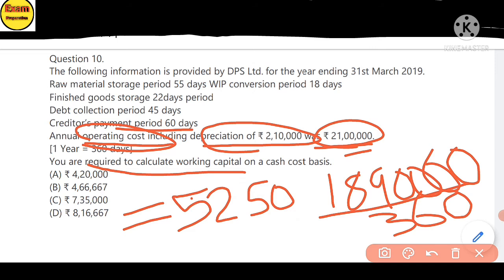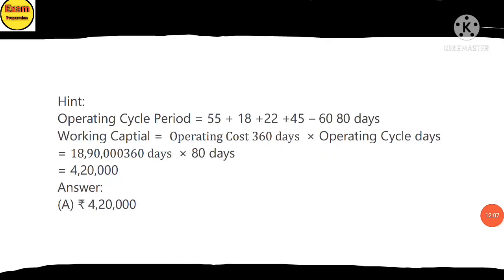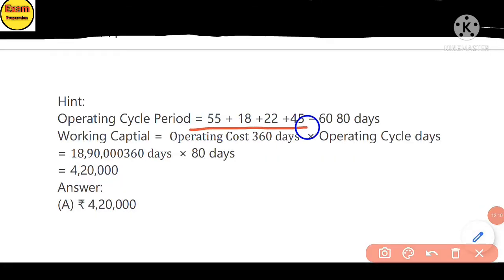Next, in this question, add raw material storage period, work in progress conversion period, finished goods storage period, and debtors period of 45 days. You will subtract the liability period, the creditor payment period of 16 days. In this operating cycle period, you add everything and deduct only the liability period, the creditor period of 16 days.